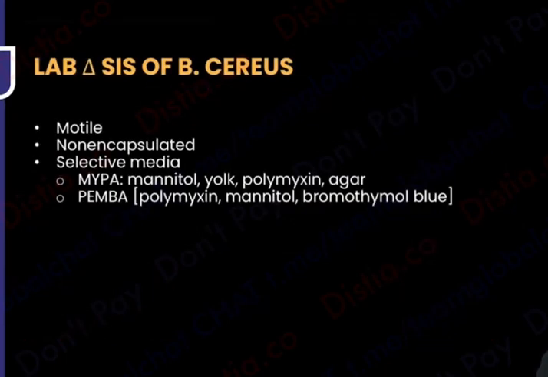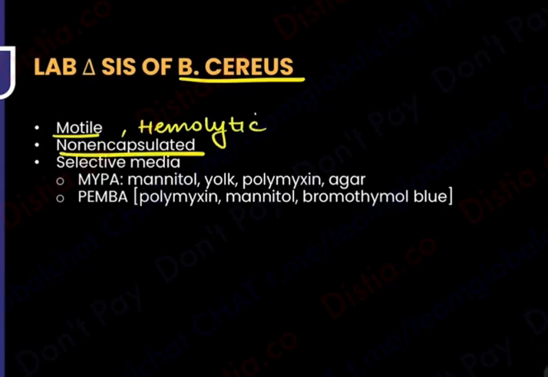Now, I had already told you, every bacillus, but anthrax was the exception. Na? Every bacillus is going to break through things. It's going to roam around. It's going to be motile. It's going to break blood. So, this means it's going to be hemolytic. It is going to break the capsule. This means it is non-encapsulated. It all breaks. Everyone breaks. Anthrax doesn't break. But what is the selective media?